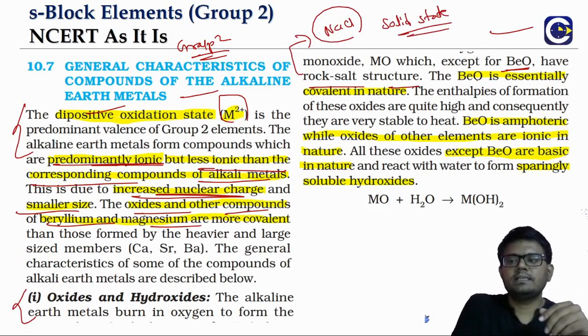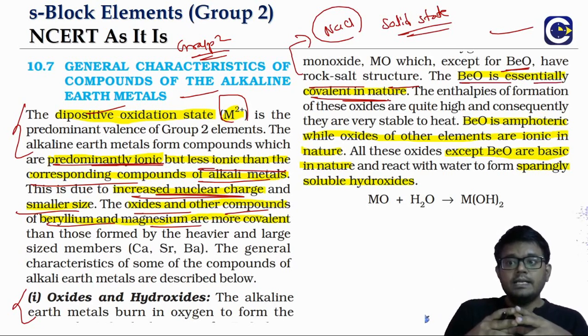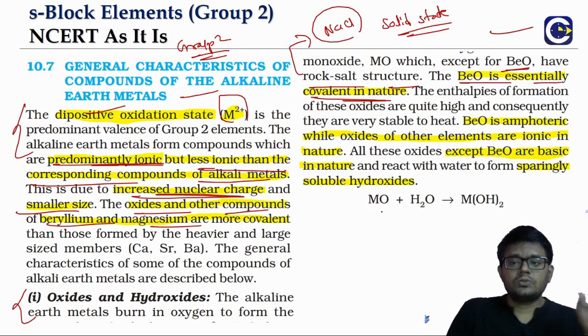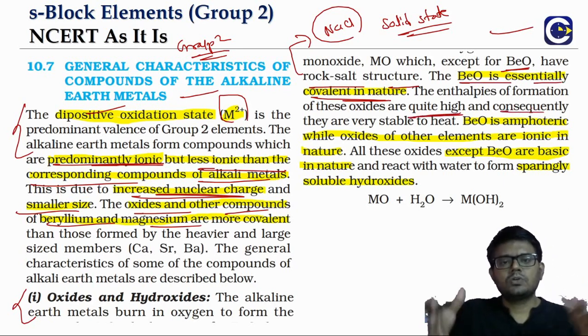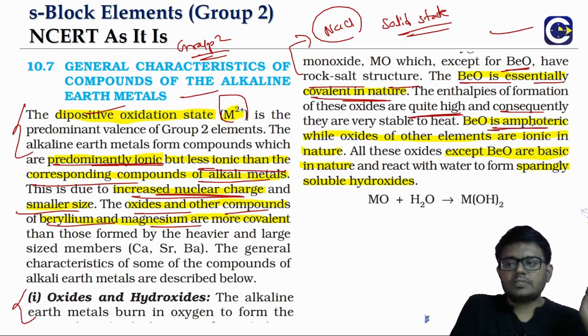So beryllium oxide is essentially covalent in nature, and the enthalpies of formation of the oxides are also high. When the enthalpy of formation is high, it means those compounds have to be more thermally stable. Beryllium oxide will also be different from the rest of the oxides, because the rest of the oxides are ionic and have a basic or alkaline nature, but beryllium oxide is amphoteric.